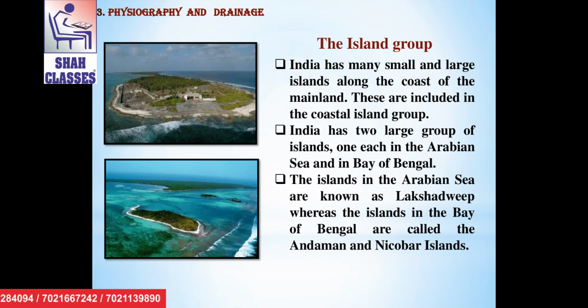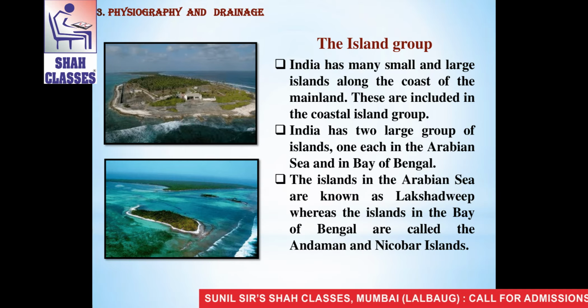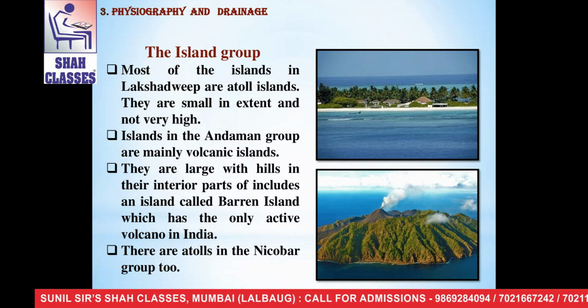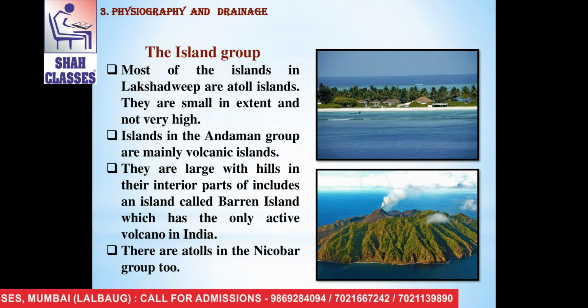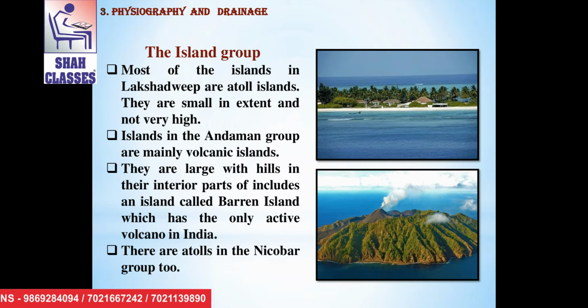See here, you can see some photographs of these islands. It means the Andaman Nicobar and Lakshadweep Islands. These islands are very beautiful and surrounded by flora and fauna. Now see to it, most of the islands in Lakshadweep are atoll islands. They are small in extent and not very high. In the period of high tide of the sea, most of the islands are under the water of the sea.